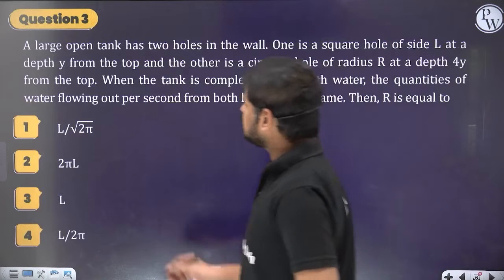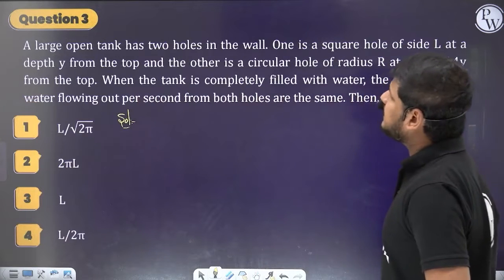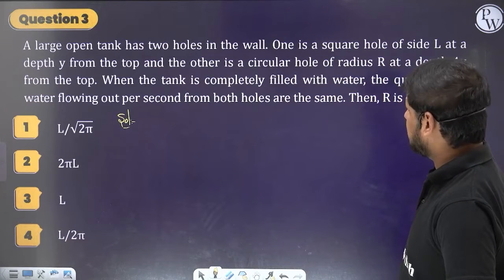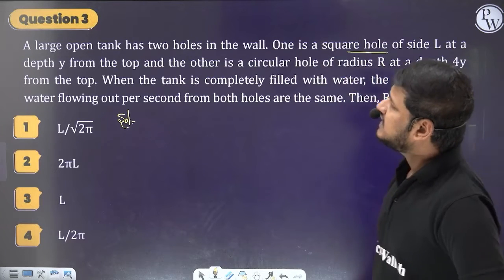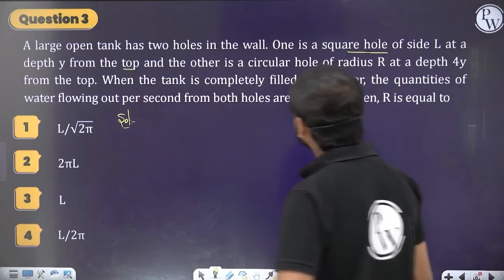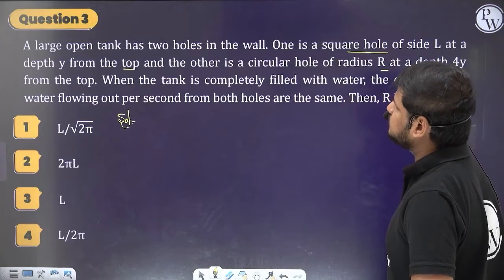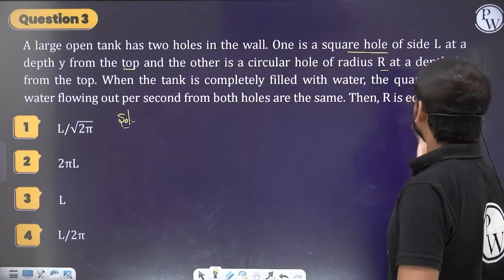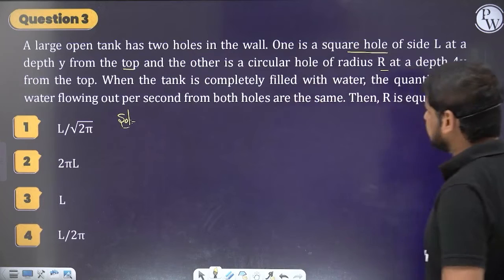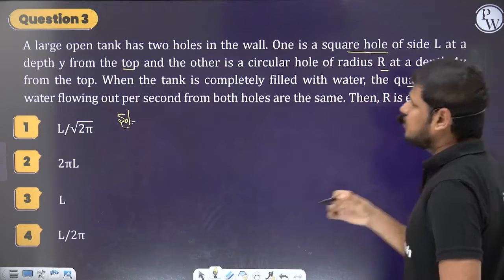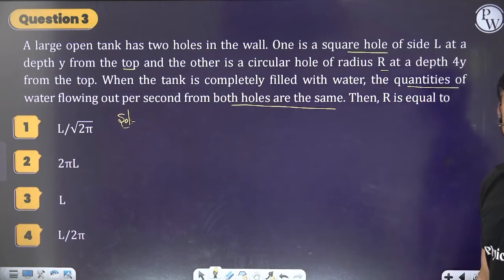So we have got one more question. Let's try this question on your own. What does the question say here? A large open tank has 2 holes in the wall. One is a square hole of side L at a depth y from the top, and the other is a circular hole of radius r at a depth 4y from the top. When the tank is completely filled with water, the quantities of water flowing out per second from both the holes are the same. That means the rate of flow from both the holes is the same.